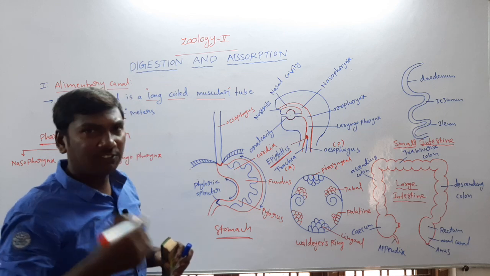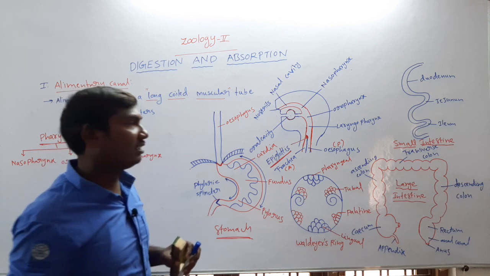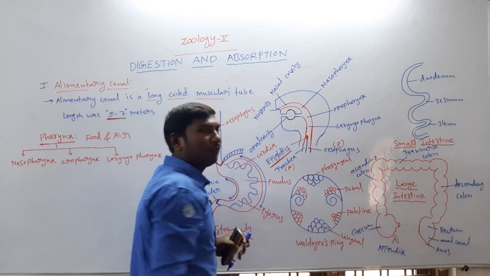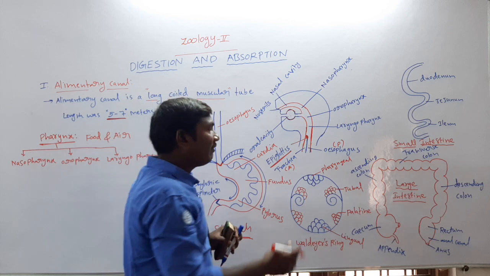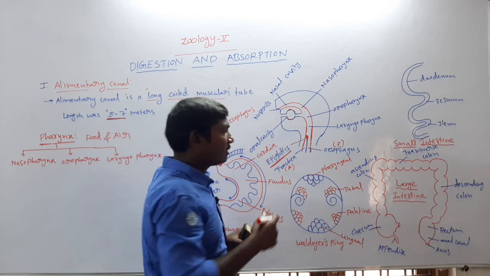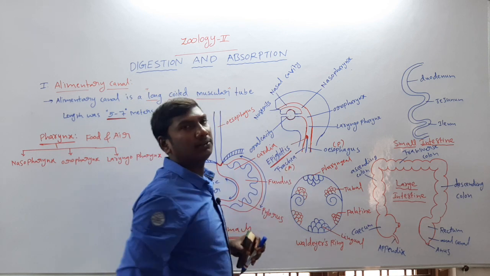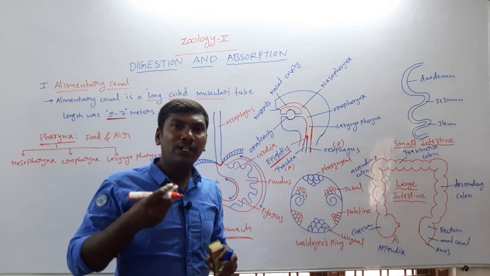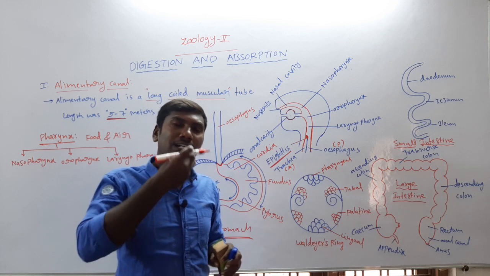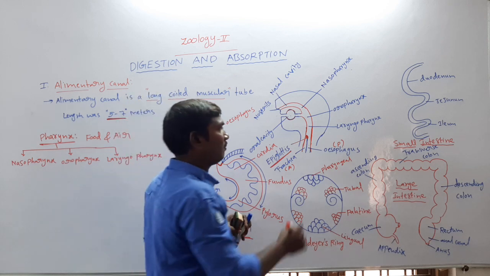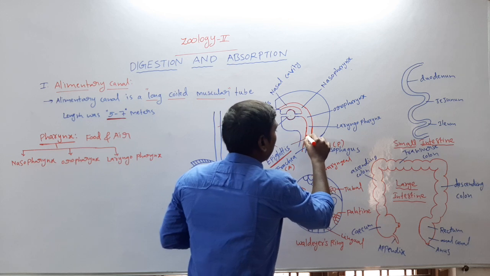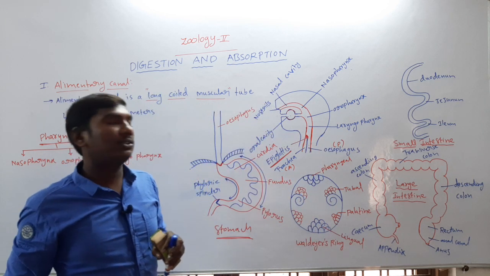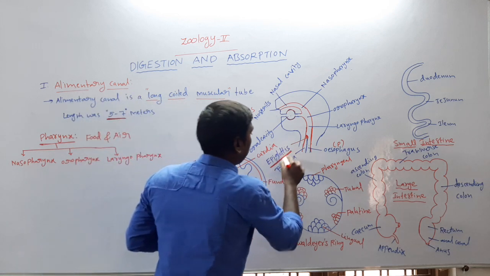So the epiglottis function is that food materials enter only through the esophagus. It prevents food materials from entering the trachea. When drinking water or eating food, the food and liquids enter only through the esophagus because the epiglottis closes the trachea. So these are the functions of the epiglottis.